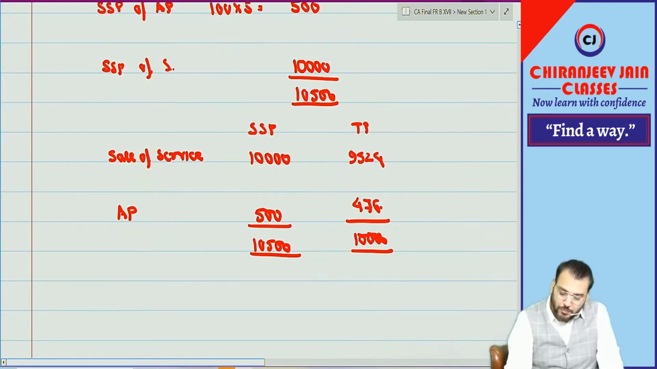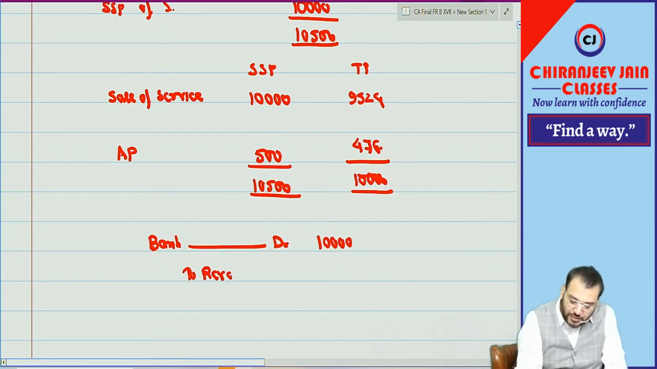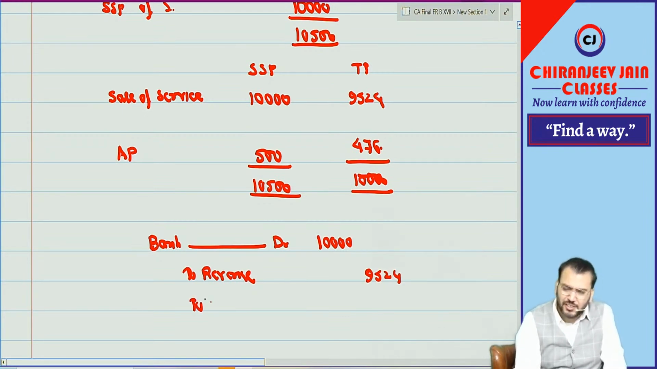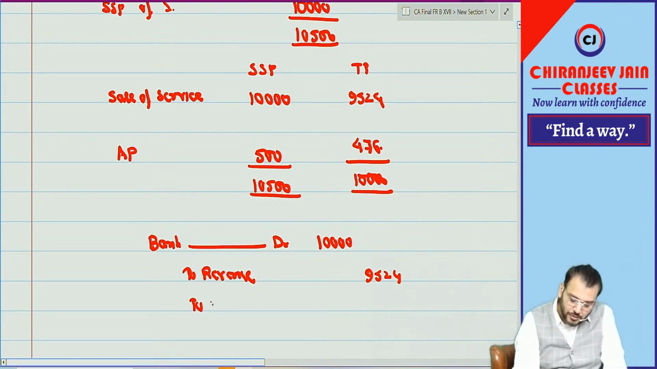9524476. So what will be the journal entry? How much consideration have we received? 10,000. Out of this, how much revenue will be recognized initially? 9524. And what will be the deferred revenue, or you can say liability under the customer loyalty program? Remember? So we can say deferred revenue also.